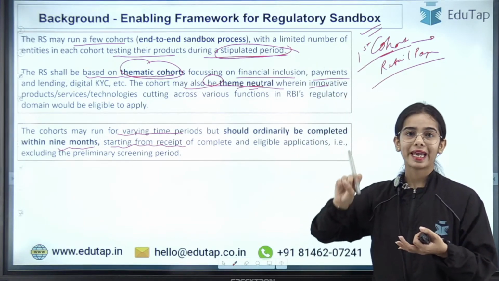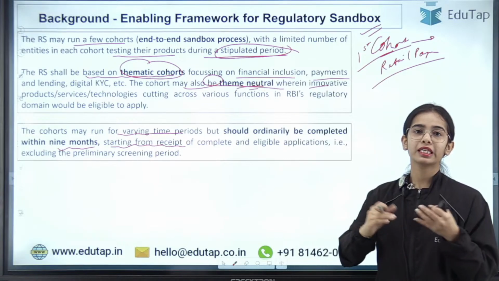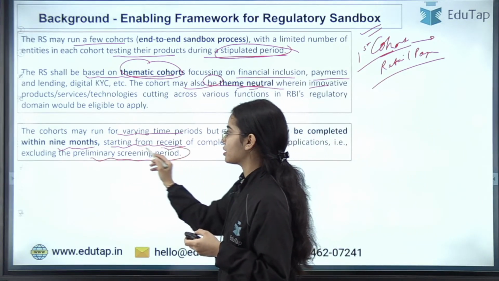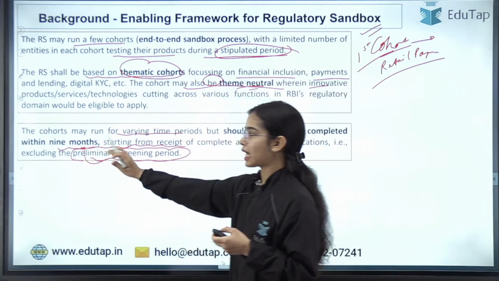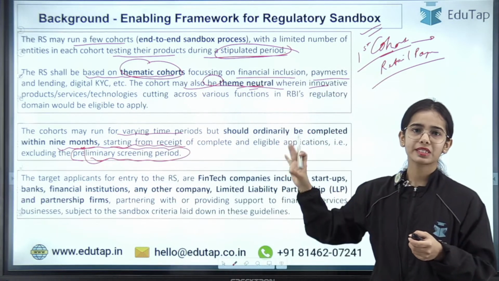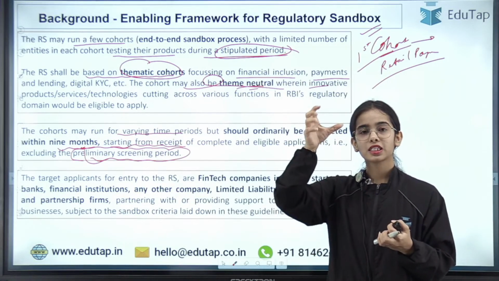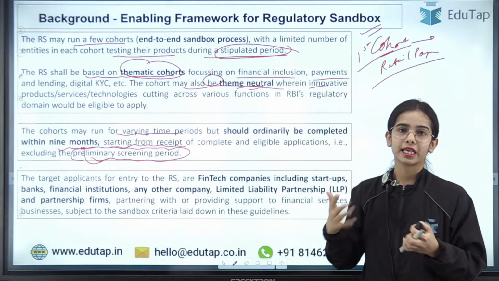But remember that the preliminary screening period is not included in this timeline of 9 months. We will see what this preliminary screening process is. So I will tell you briefly the different steps that are involved in the regulatory sandbox.